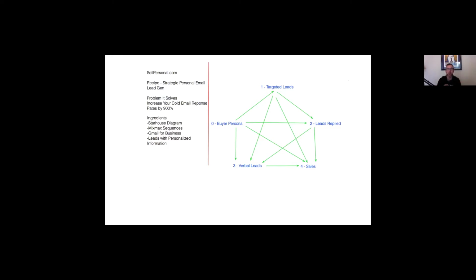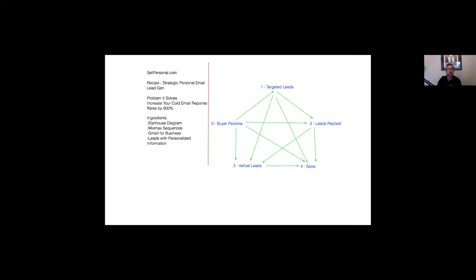In about 5 to 10 minutes, I'm going to teach you what we do. You're going to increase your cold email response rates by over 900%, and in some ways I'm being conservative. If you look at industry averages on deliverability of, like, Marketo campaigns where you're sending out thousands of emails and only getting 1-2% response rates, you're not going to make an impact like that. On the campaigns that we do, we average 20% response rates. So you should be able to get at least 10, and that's still a 450% increase over the average.